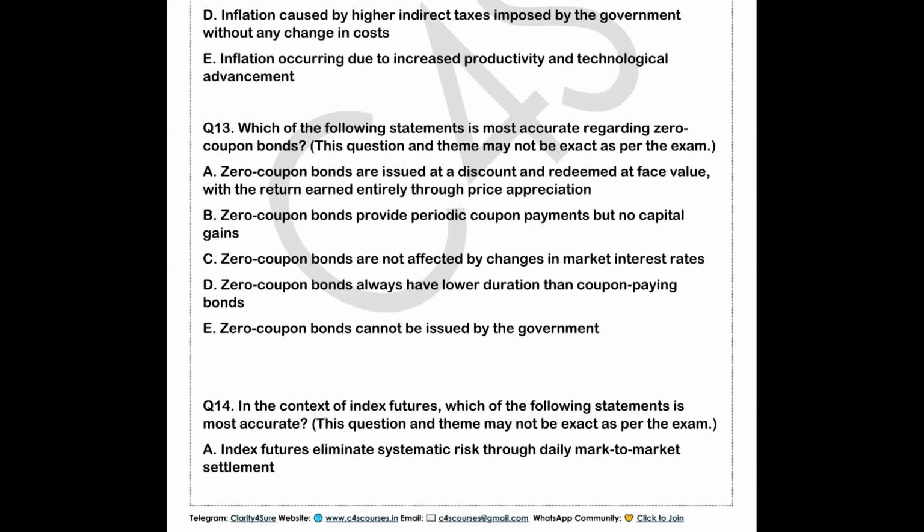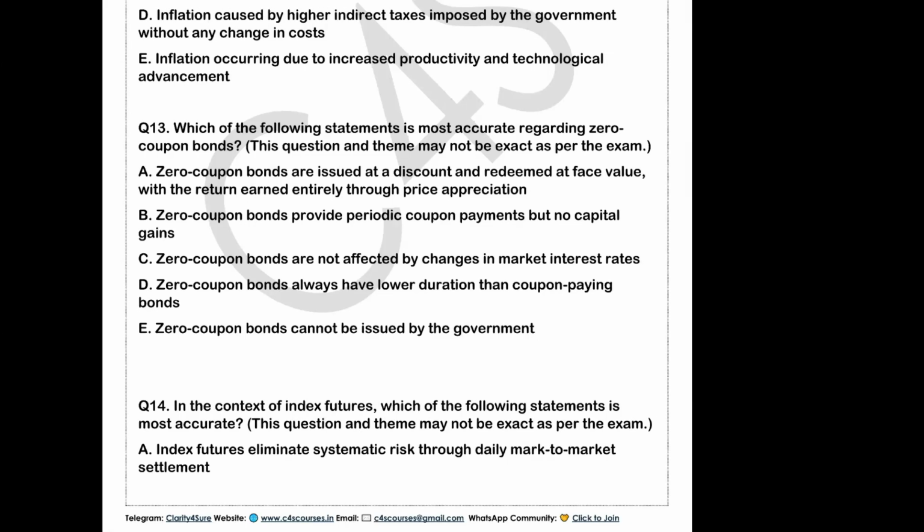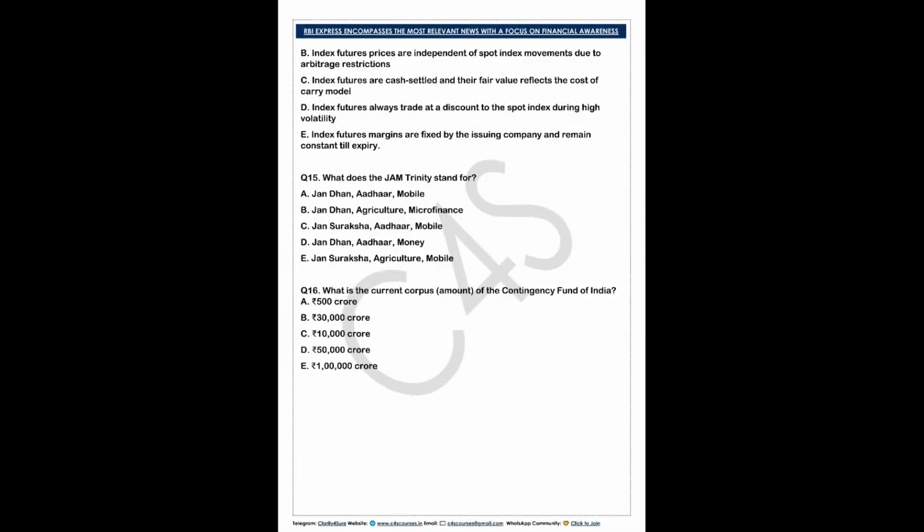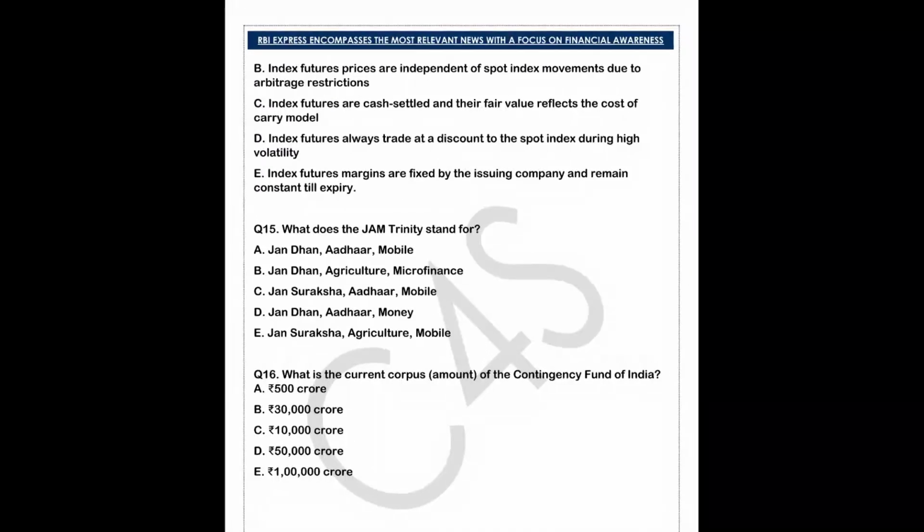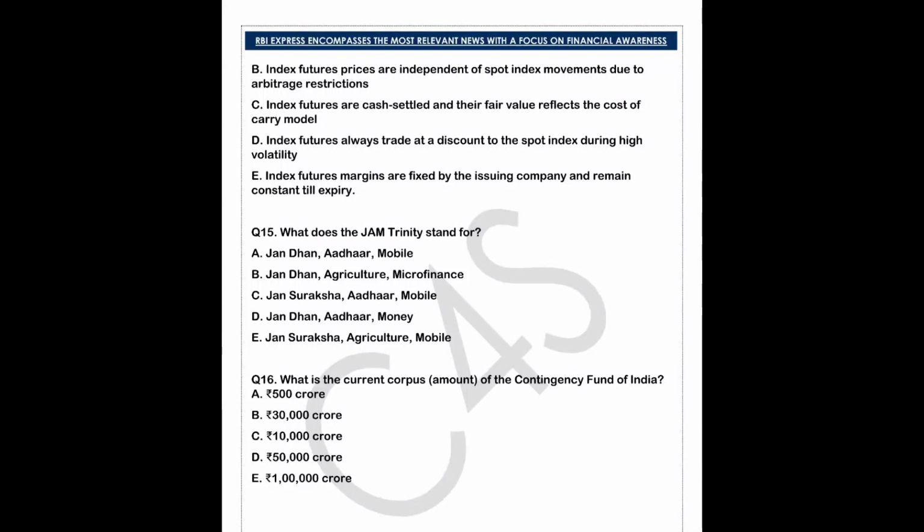Now, if you think about their theoretical price, it is determined using the cost of carry model, which incorporates the spot price, interest rate, dividends, and time to maturity. So arbitrage ensures alignment between futures and spot price over time. Now see the options: the index future eliminates systematic risk through daily market-to-market settlement. The second option says index future prices are independent of spot index movements due to arbitrage restrictions. So is it not more correct?